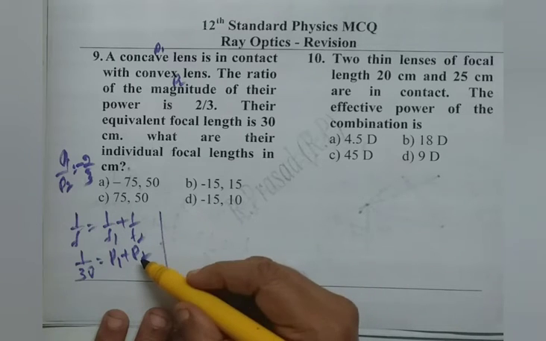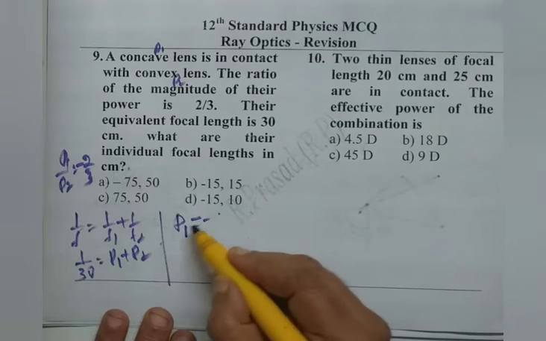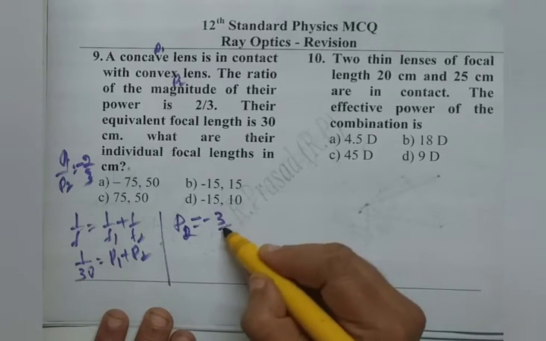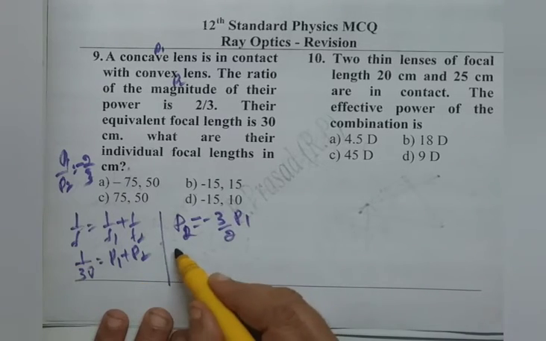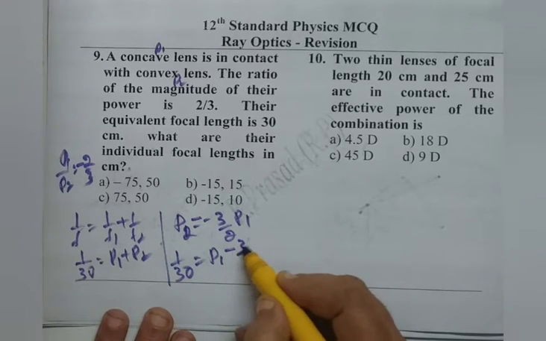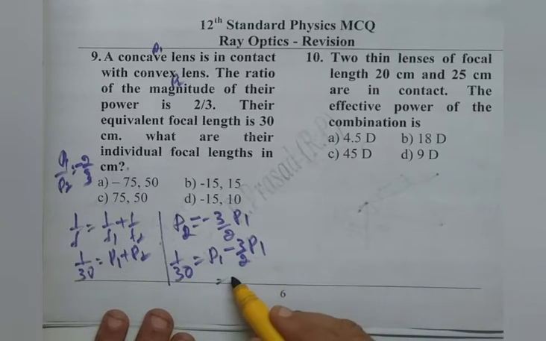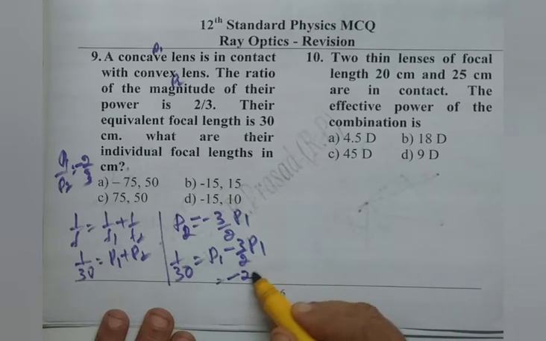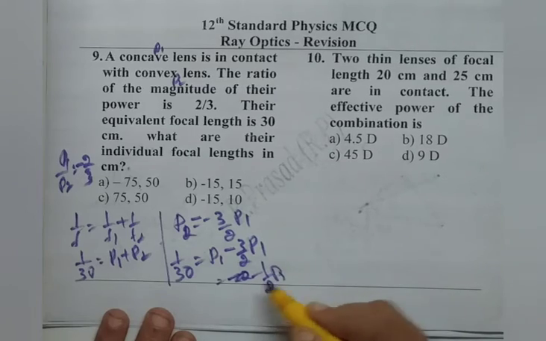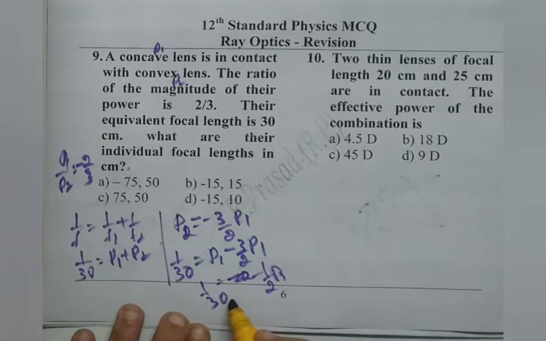So we write P2 as minus 3 by 2 P1. If we substitute for this, 1 by 30 equals P1 minus 3 by 2 P1, which amounts to minus 1 by 2 P1. Therefore, P1 is minus 15.